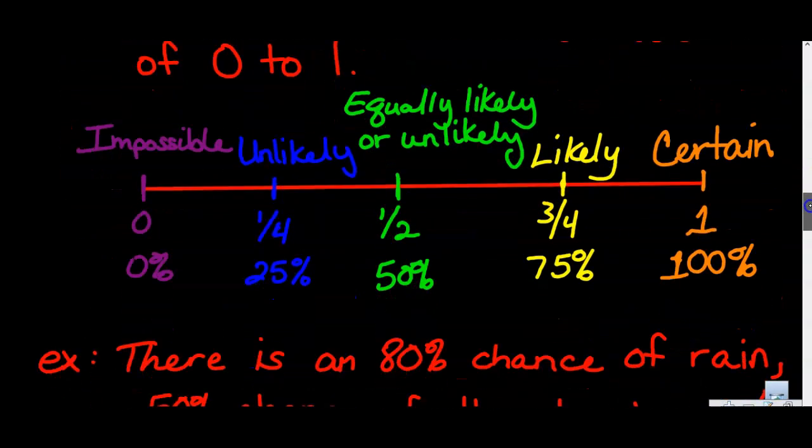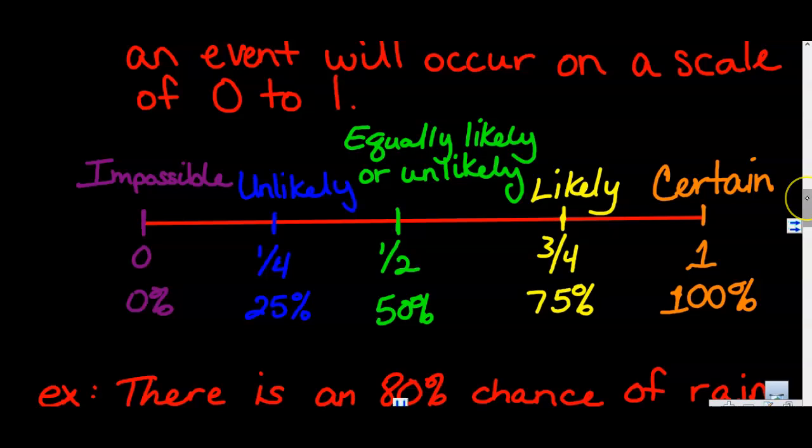Here is what we call our likelihood scale. When we say that an event is impossible, that means it's at a 0 probability or 0%. It's the same thing. We can convert these numbers to percentages, and that's how we normally see probabilities written as percents.